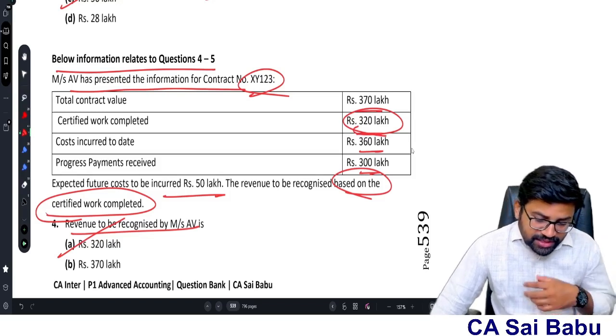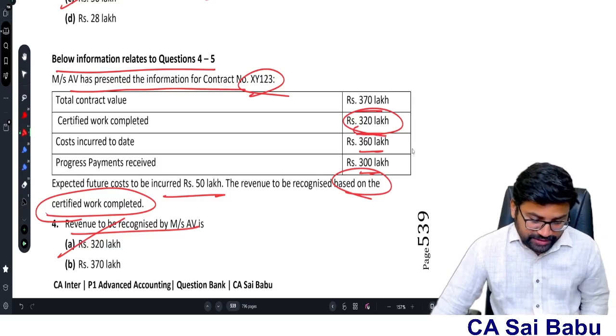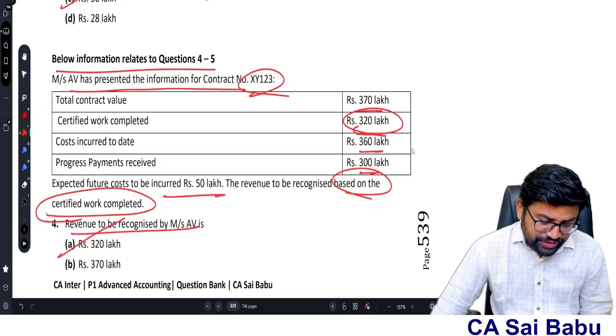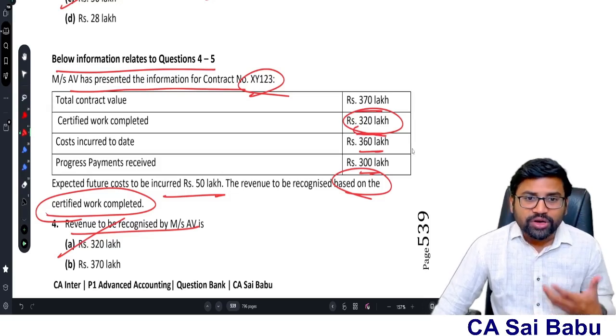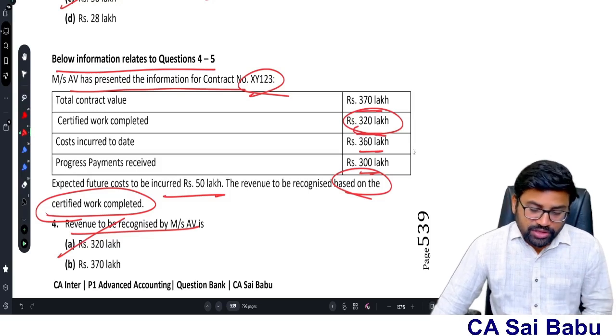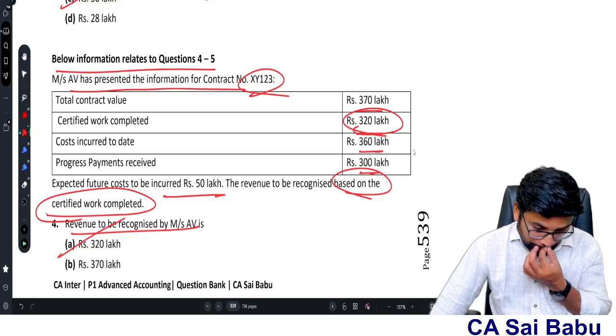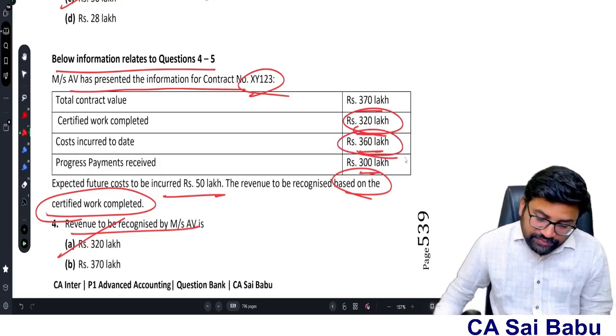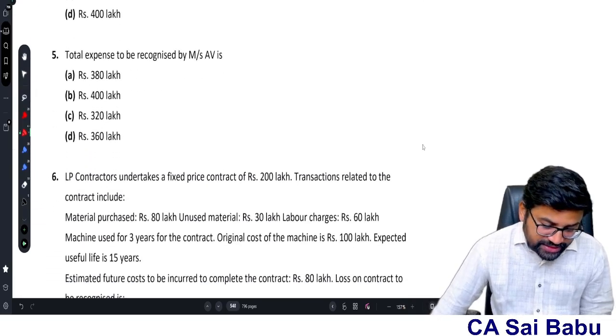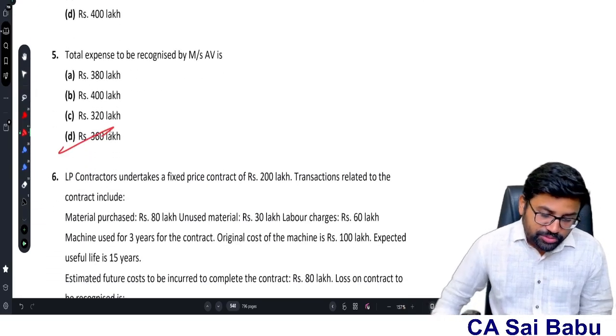But here they are saying that based on the certified work completed, we are recognizing revenue. So, can I assume that the contract outcome is not estimated reliably? If I assume like that, then the cost incurred till now will be the total cost of the contract. That is 360 only. Total expenses to be recognized.